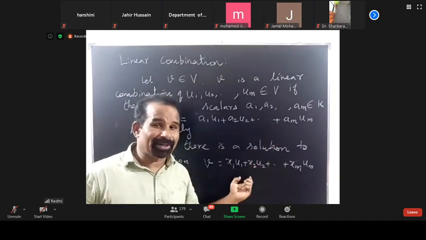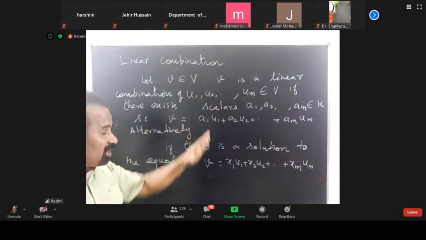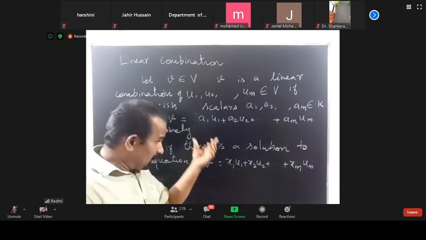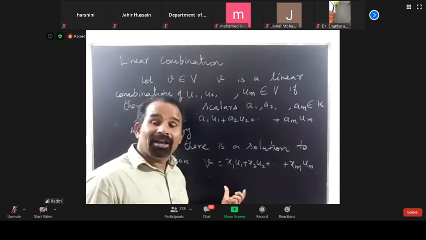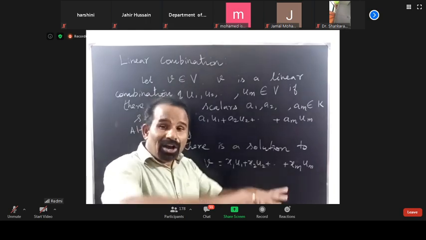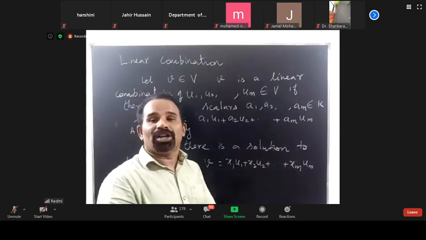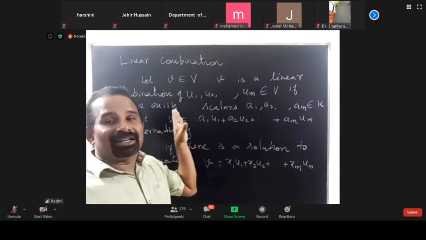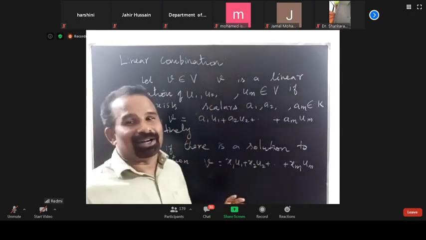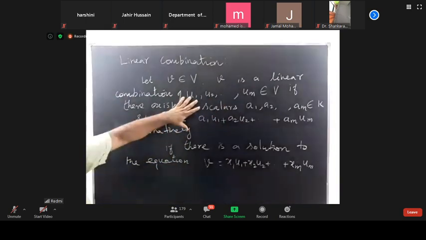Okay, this is most important. So for linear combinations, correspondingly we will have a system of linear equations. If the system is consistent, our system has a solution, we can write it as a linear combination. Otherwise, we will not write. That is most important. So hereafter, we will see this definition only.